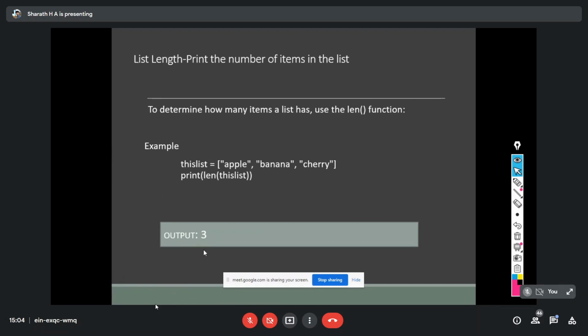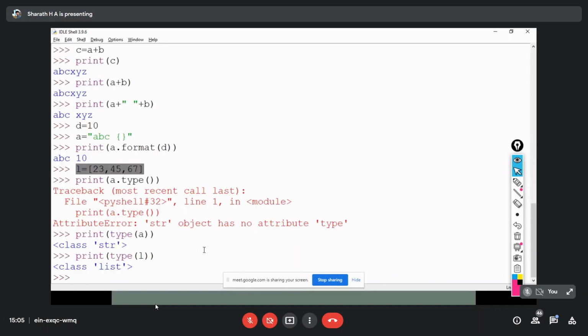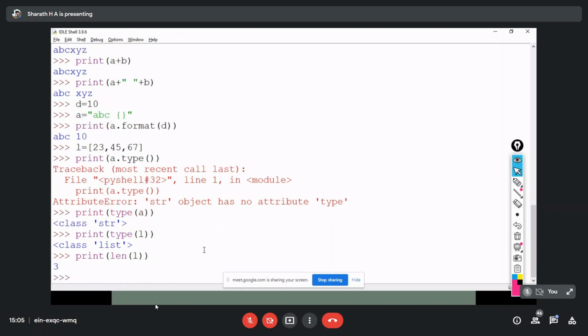So next, length. That means how many variables are there in that list. In order to know that, we need to take print len of L. L is what? A list, right? So now I'm finding the length of the list.